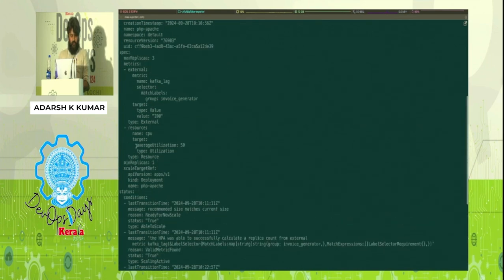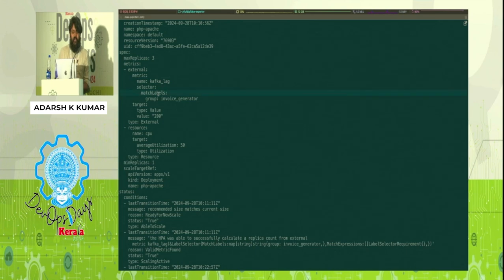Cool. So now if you see here, I can see two metrics. One is of type resource, which is coming from metrics server. The other is the external metric that we are autoscaling on, which is again served by Prometheus Adapter. And here I am telling what the metric type is. The metric that we have exposed is Kafka lag, be it in Prometheus or after renaming in Prometheus Adapter, it is called Kafka lag. So that is the metric name.